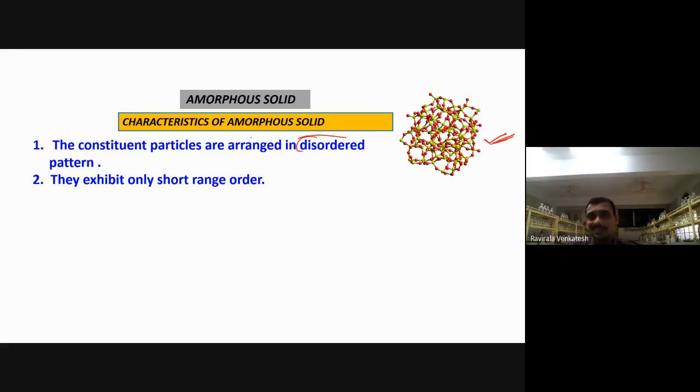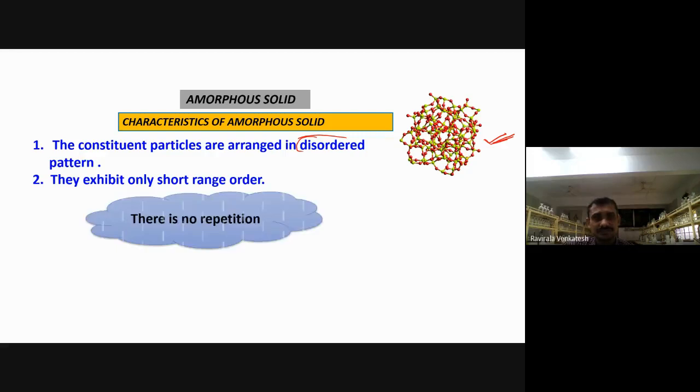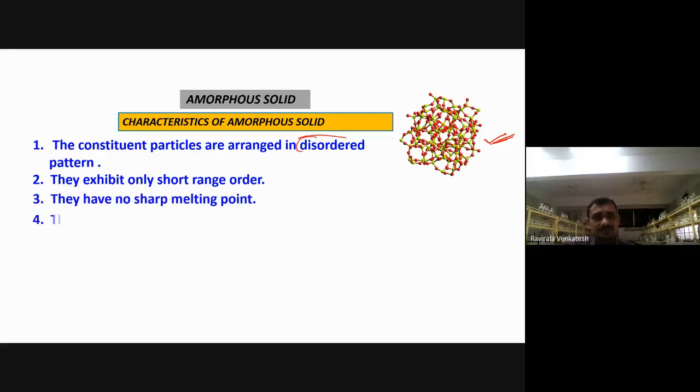They exhibit short range order. The order will be short range, repeating only over a very short distance. They have no sharp melting point, so the melting point will be lower. And they exhibit isotropy. In any direction you observe, they will exhibit the same properties because of short range order. We don't see any difference in the arrangement of atoms, so we can cut anywhere and they show the same properties.